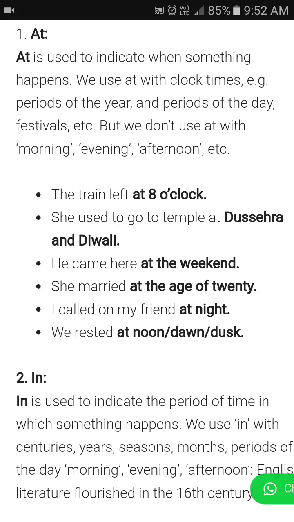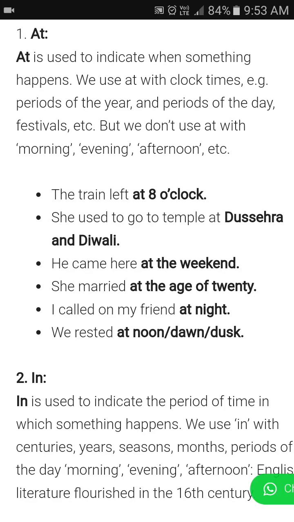So let's see some examples. For example, they came here at 5 p.m. They came is part of one sentence, and at 5 p.m. is also a part of the sentence. At is connecting both parts. At is showing the relation between came and 5 p.m., that is, at what time they came? At 5 p.m. Another, he was born in 1980. She went out of the room.